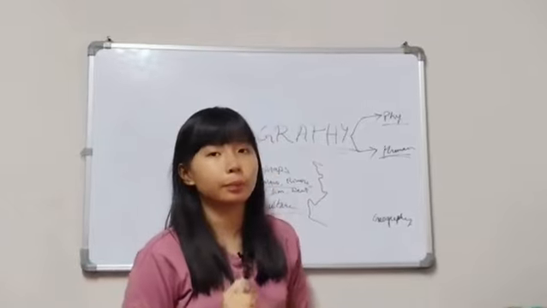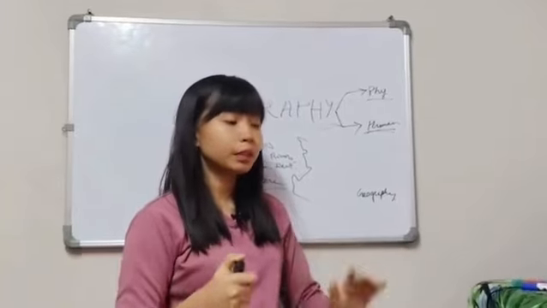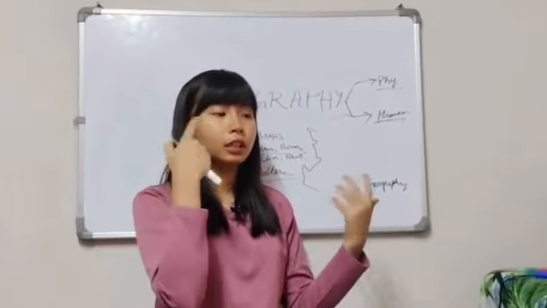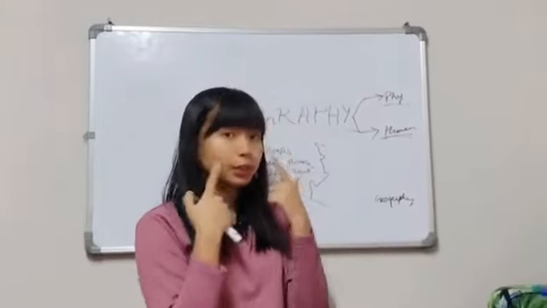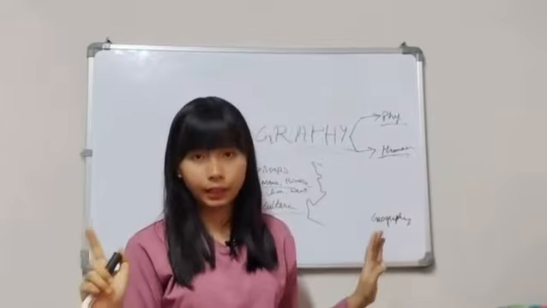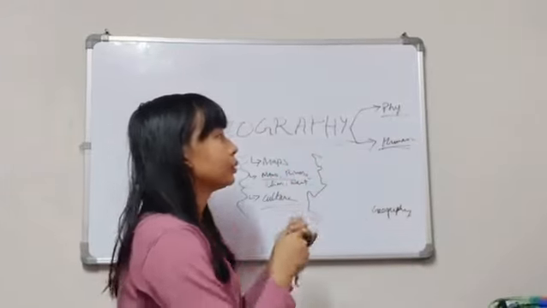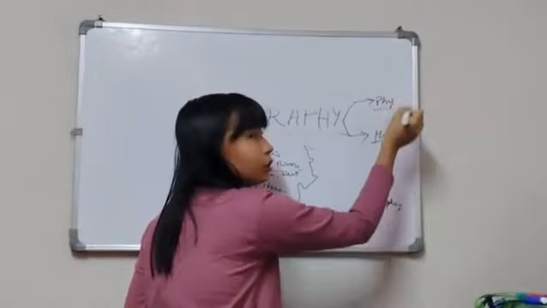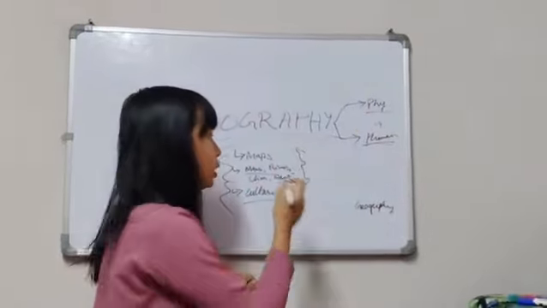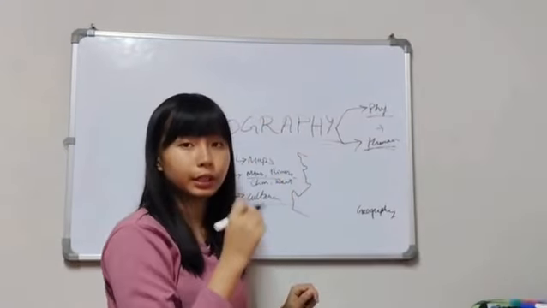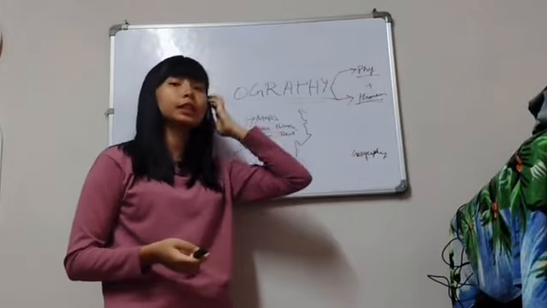Now let me give you an example. Okay, in the desert areas you will mostly find that people wear long clothes, and even the women wear a burqa type thing so that they can cover their face, right? So it is to protect themselves from the dust in deserts. Okay, so basically we can relate the physical and the human world. That is what we study in human geography. Whereas in physical we are mainly concerned with mountains, rivers, climate, weather, etc. So, in human, we study the relations between physical and human.